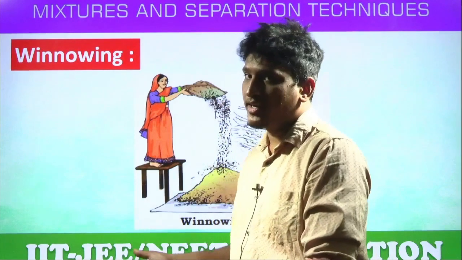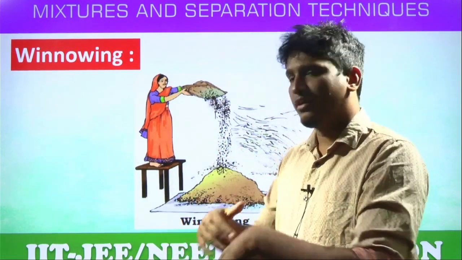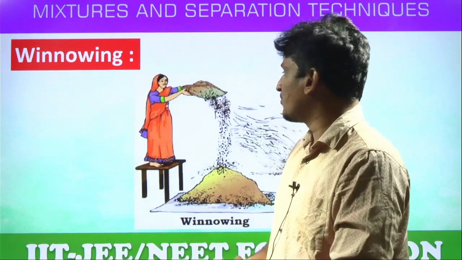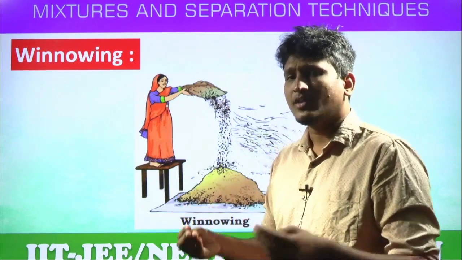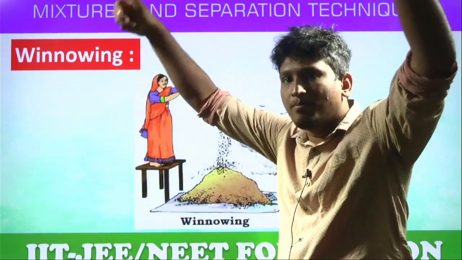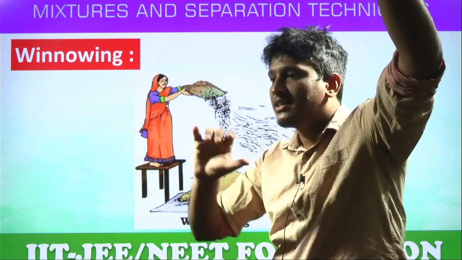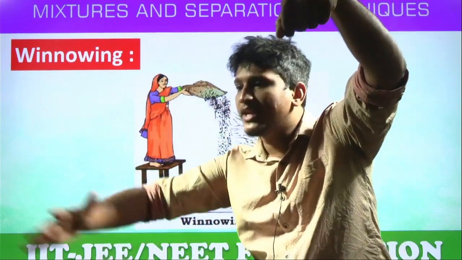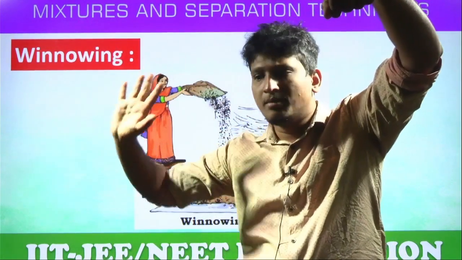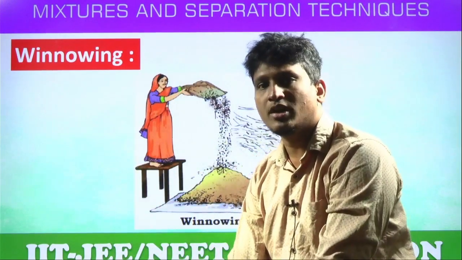This is also an olden technique which is followed in the rural parts of India and all over the world. Students, by taking this mixture of husk and rice and simply dropping it from the top, by the force of the wind, what will happen? The lighter husk particles will fly away through the air, yes or no? By the force of the wind, the heavier rice grains will fall down.